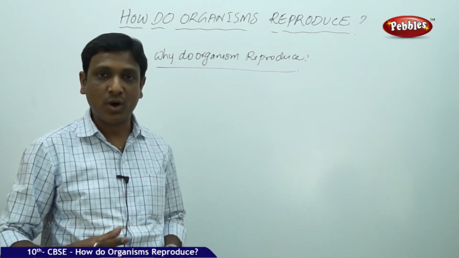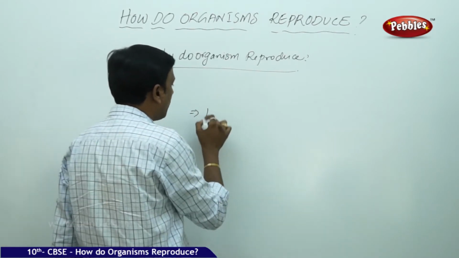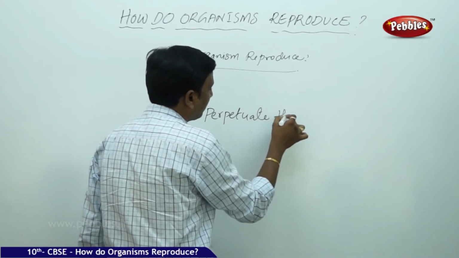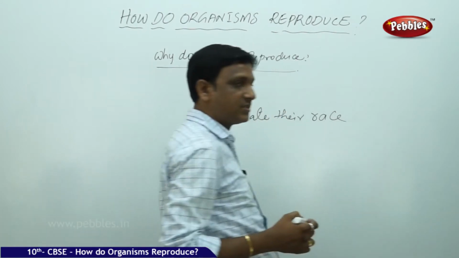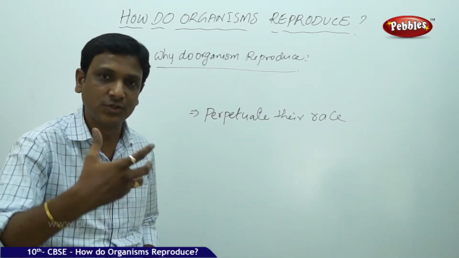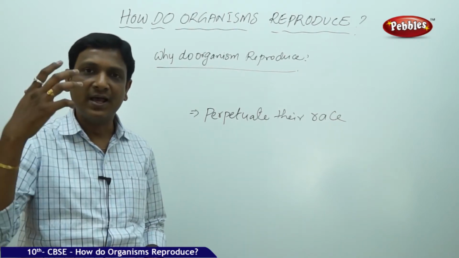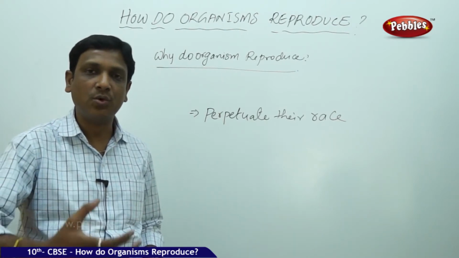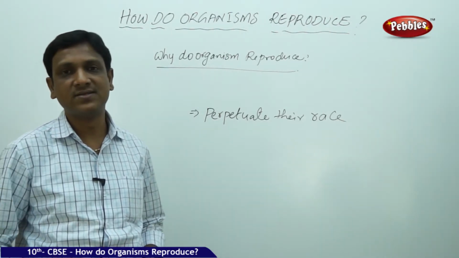Every organism wants to perpetuate its race, meaning its own species. Tigers want to increase the tiger population, humans the human population, birds the bird population. In such a way, every organism on this planet wants to produce its own kind in large number. That is the reason why organisms reproduce.